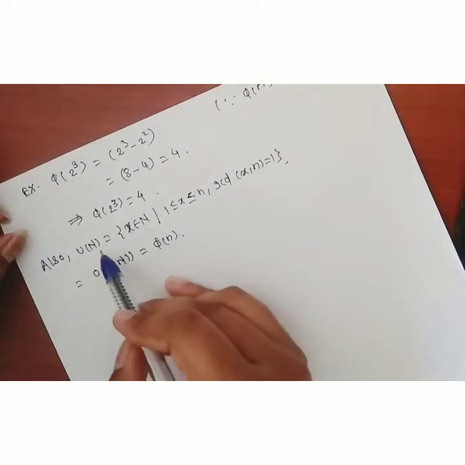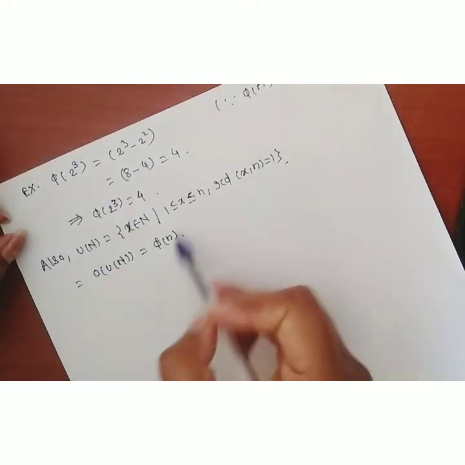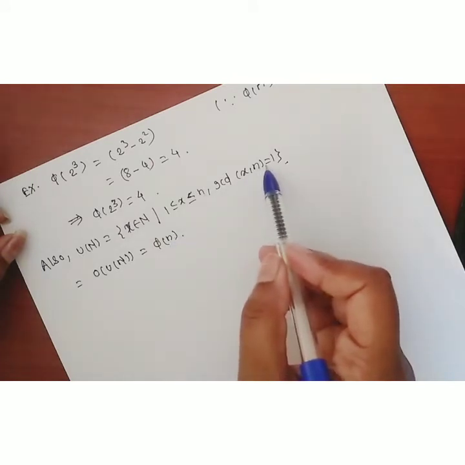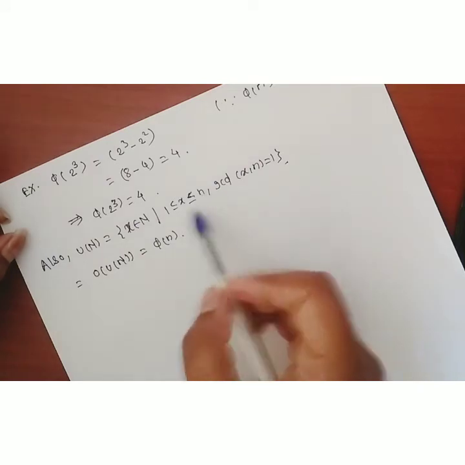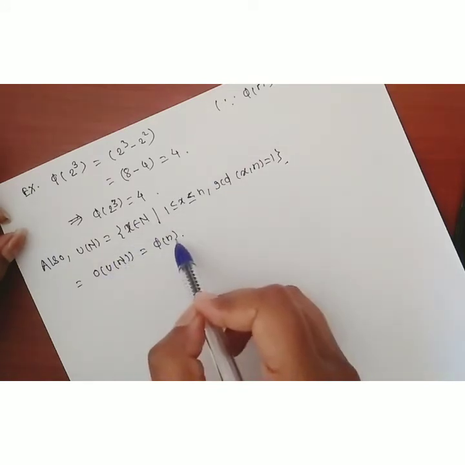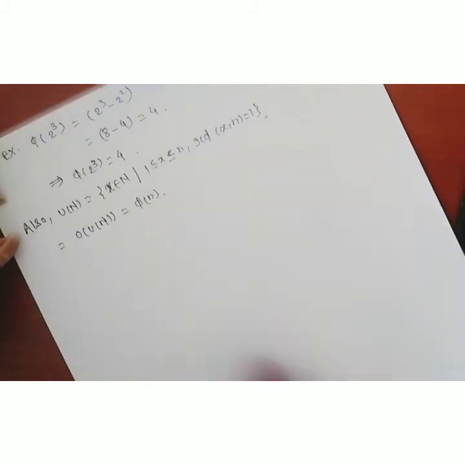Since these two sets are the same, phi of n is also the set of all those x such that the GCD of x with n is equal to 1, and U of n is also that. Therefore, the order of U of n, how many elements are present in U of n, is nothing but phi of n. Okay. Now, the next theorem.